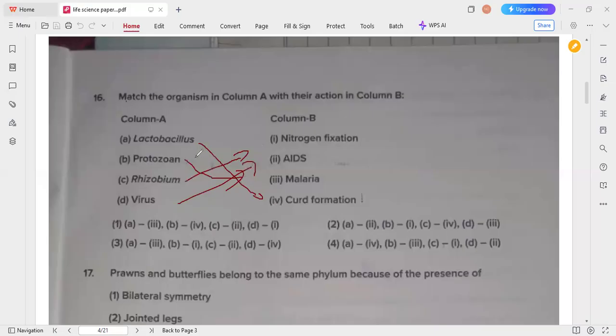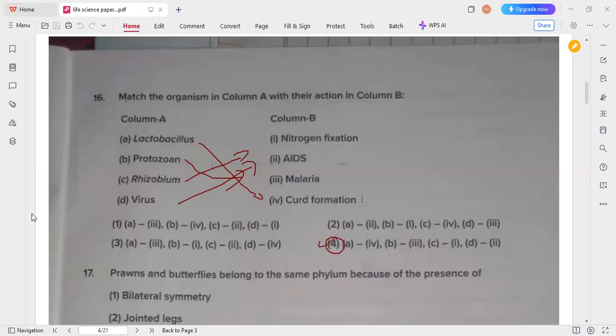So according to this matching for the 16th question, option 4 is the correct answer: A4 curd formation, protozoan malaria, C1 rhizobium nitrogen fixation, and the virus is AIDS.